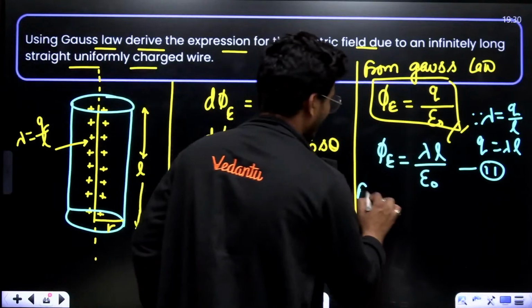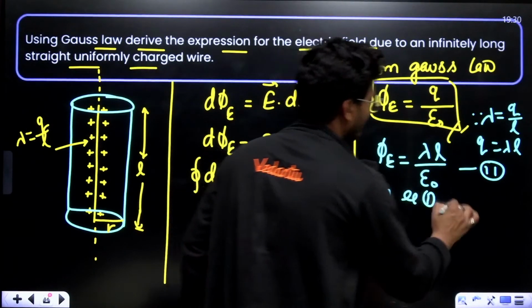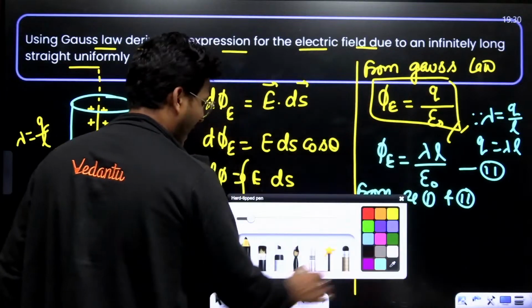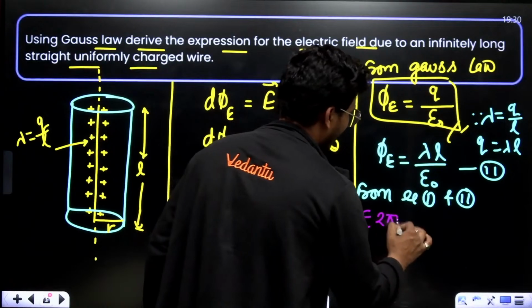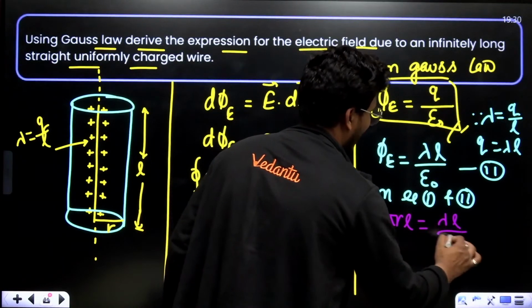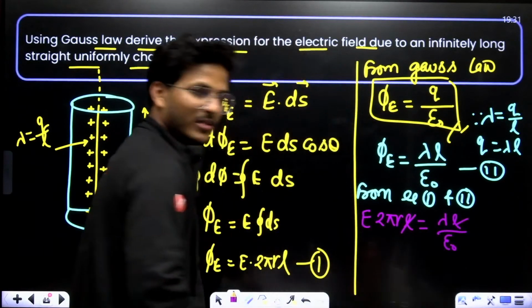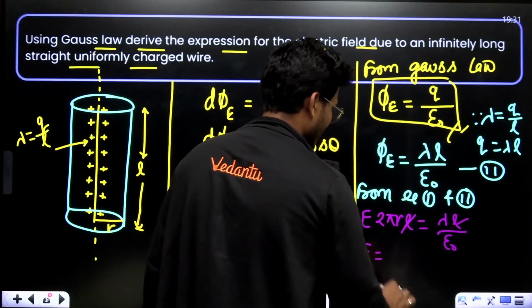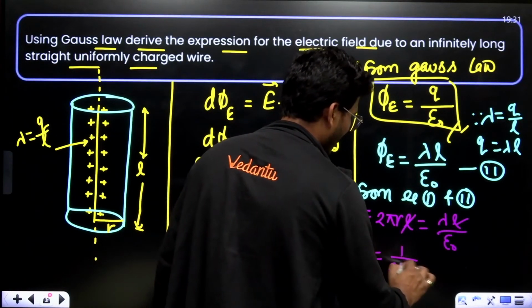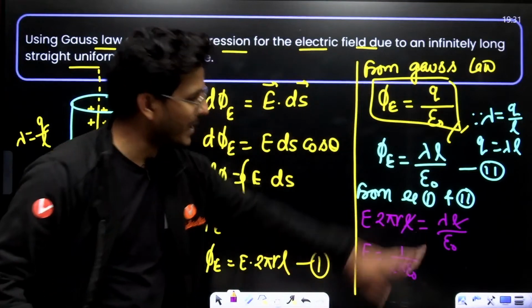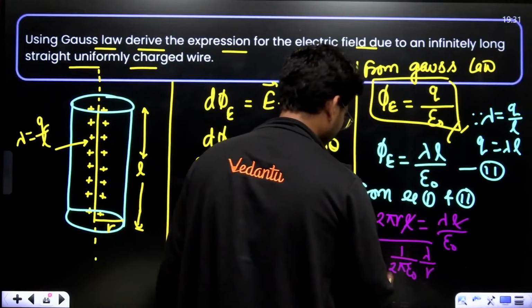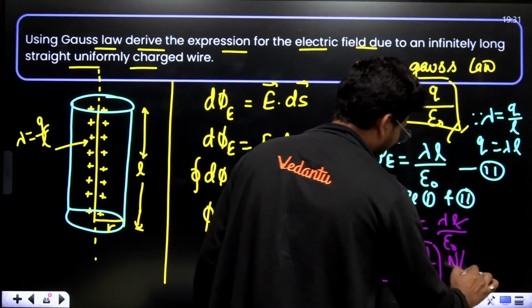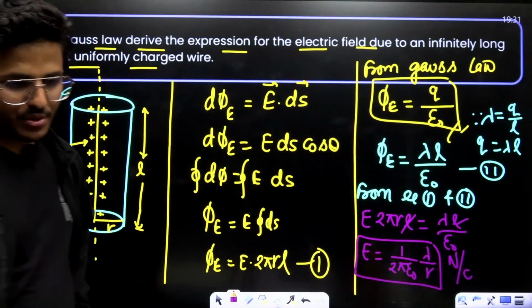Now from equation first and second, we have E into 2 pi r L, which is equal to lambda L upon epsilon naught. This L cancels out. Then E is equal to 1 upon 2 pi epsilon naught, lambda upon r, in Newton per Coulomb.